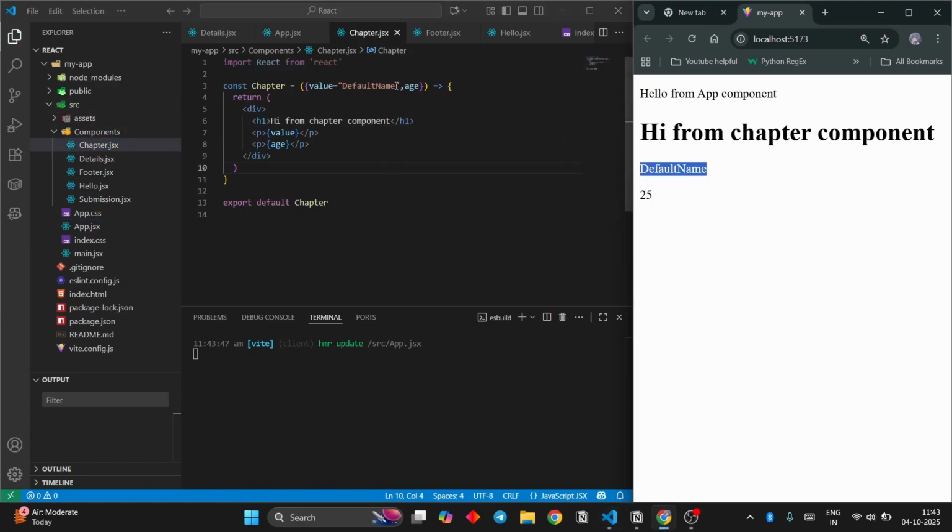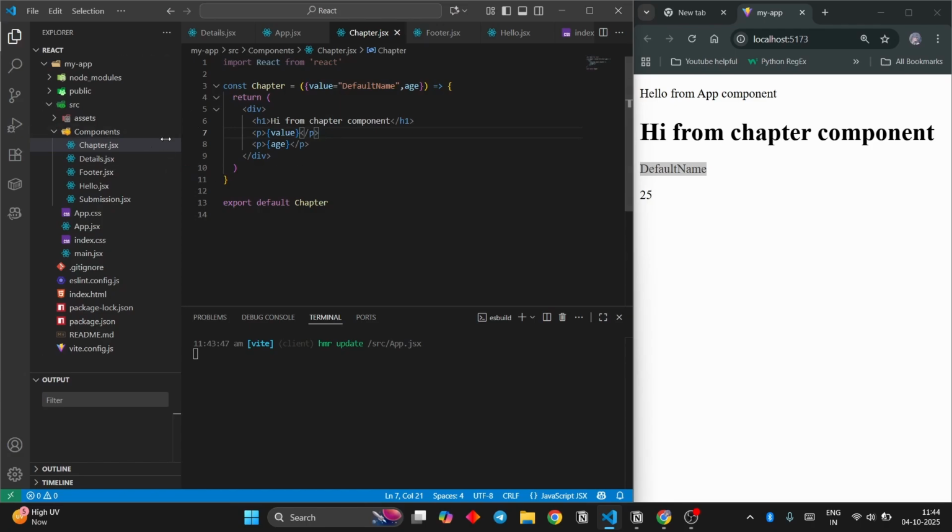Default name is given because this is a default value. It's like a fallback value. If the user doesn't give anything, use this value. That is like a default parameter to a function. It's the same case. Okay. So that is how props work.